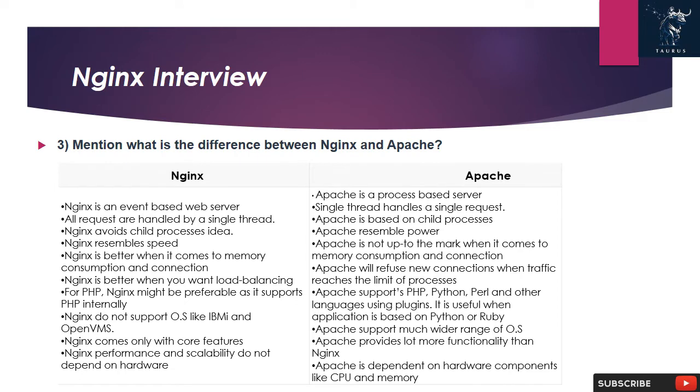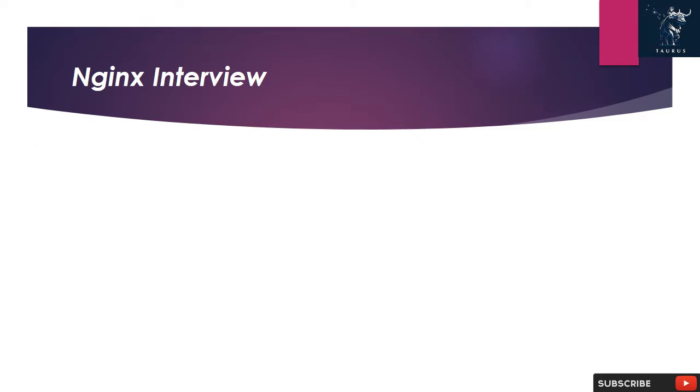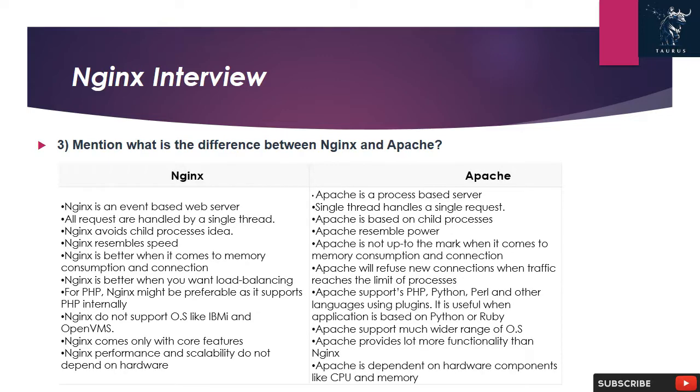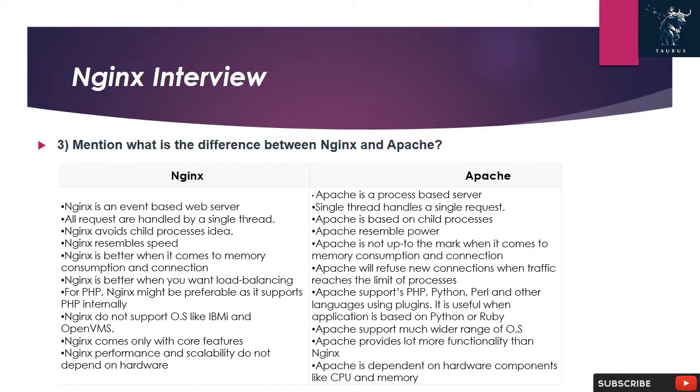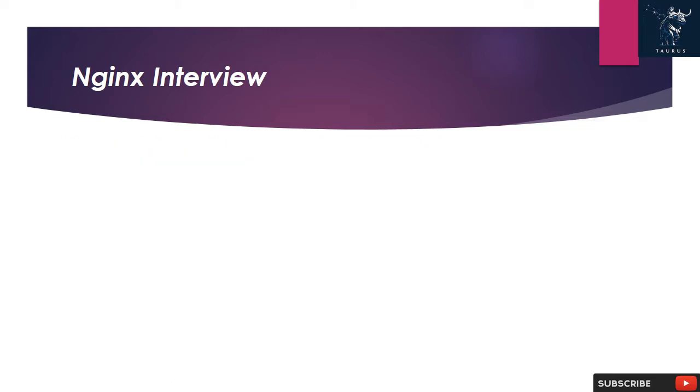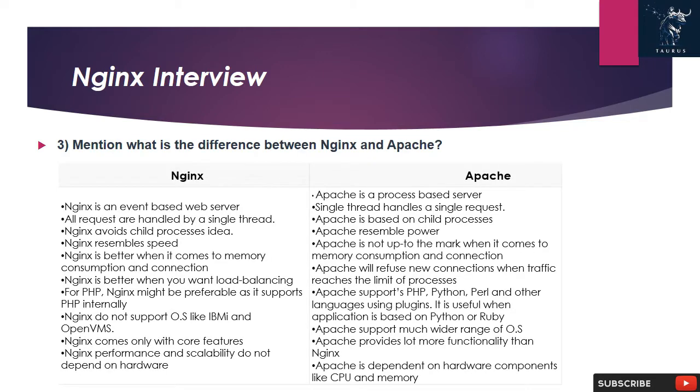Apache supports PHP, Python, Perl and other languages using plugins. It is useful when the application is based on Python or Ruby. Apache supports a much wider range of OSes. Apache provides a lot more functionality than Nginx. Apache is dependent on hardware components like the CPU.